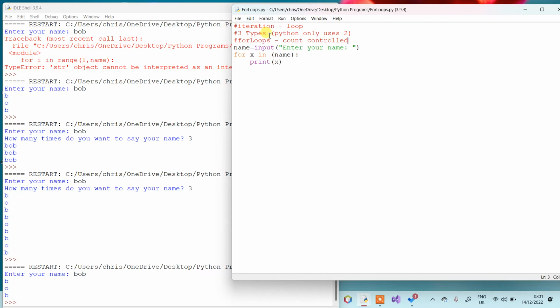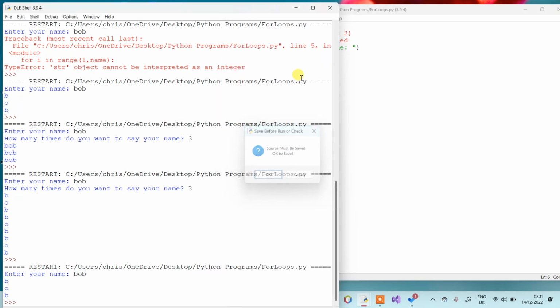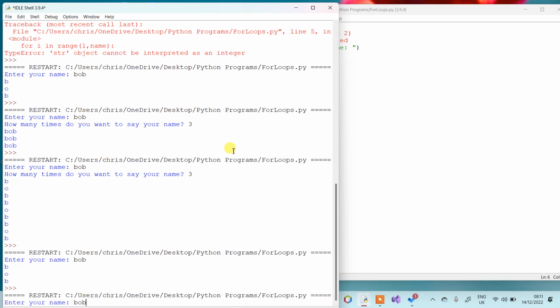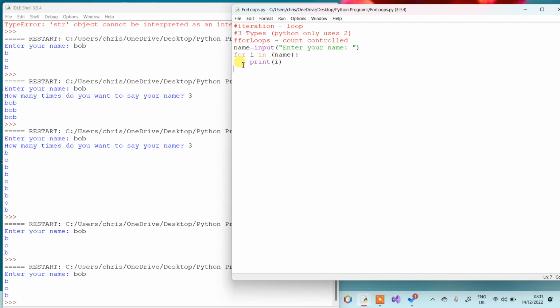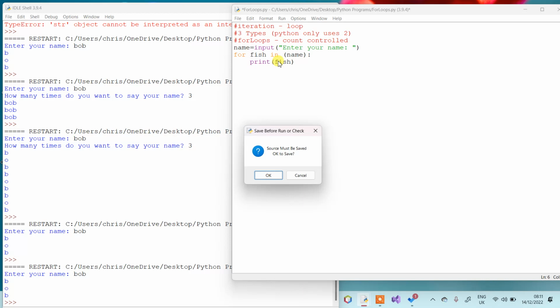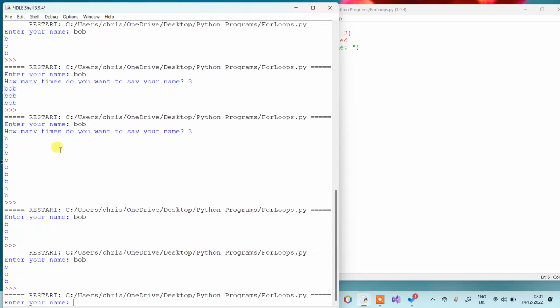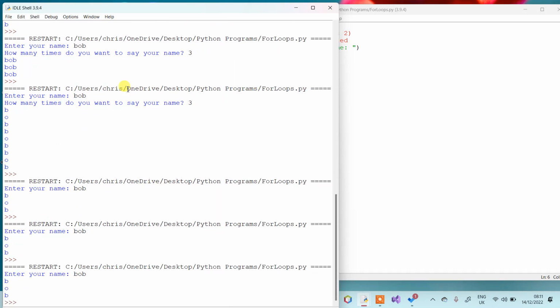Okay, now I just want to look at this x that I put here. If I change that to i, as long as I change this to i as well, so as long as it matches, and I run it, you'll see it does exactly the same thing, Bob, and it runs fine. Now I can change this to whatever. I'm going to change this to fish, and if I put fish in here, it will run. Bob, there you go, it runs.